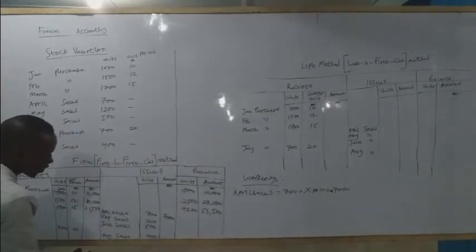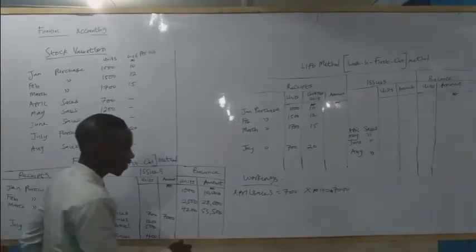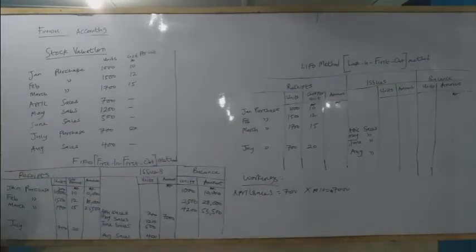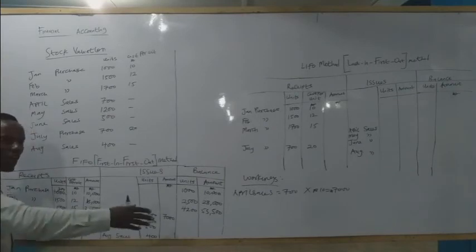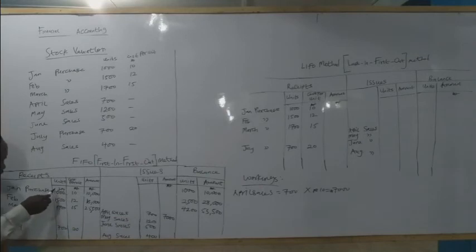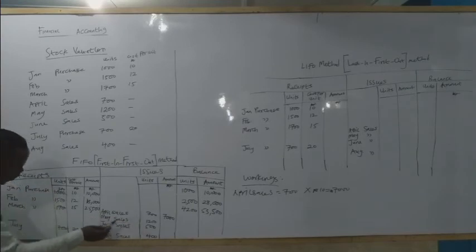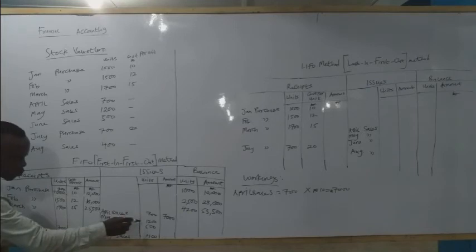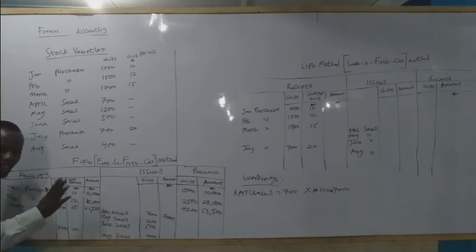Then for May, this one is gone. We have 1,200 units that was issued out. Here we still have 300, so we have to exhaust this 300 before we move to the next one. So we take 300 from this one, meaning that this one is exhausted. Out of the 1,200, we are left with 900. So the 900 will now move down.